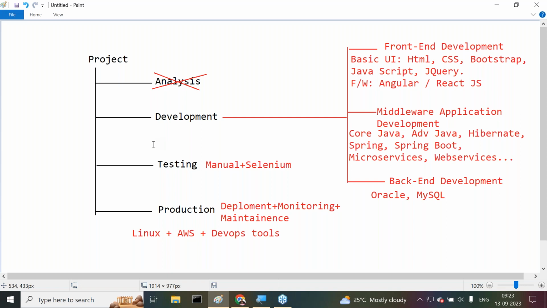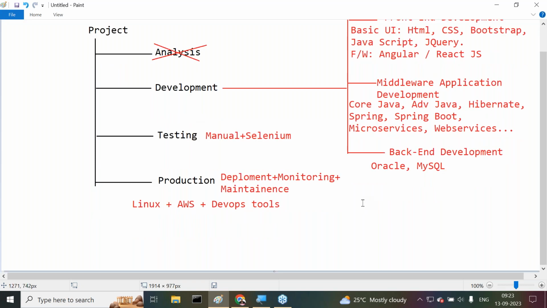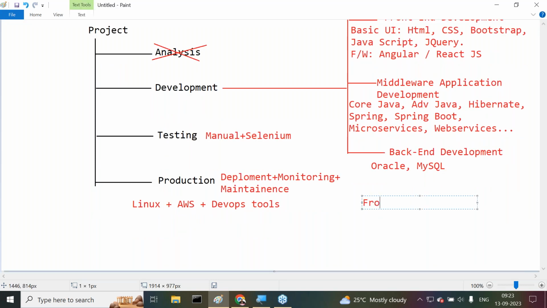10 years back, if you observe this, in development, for front-end development, there was one separate team. Guys, understand it clearly? Front-end development, one separate team.